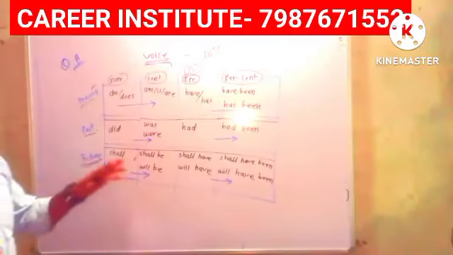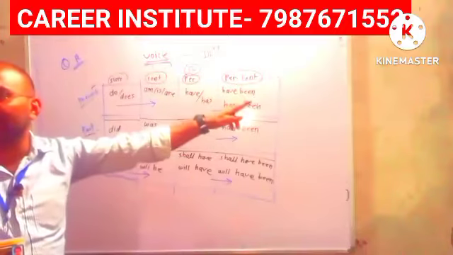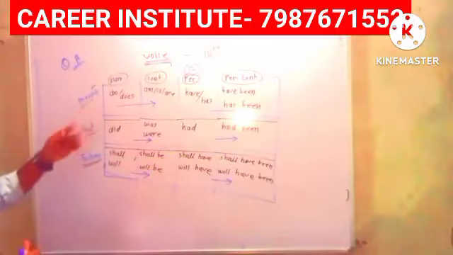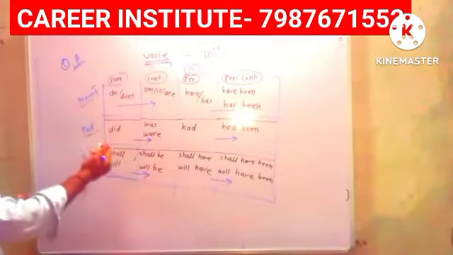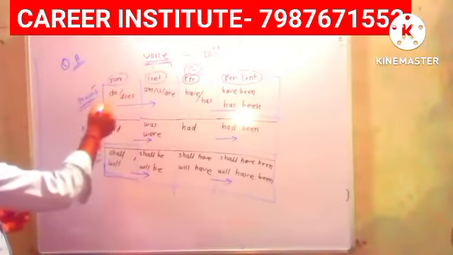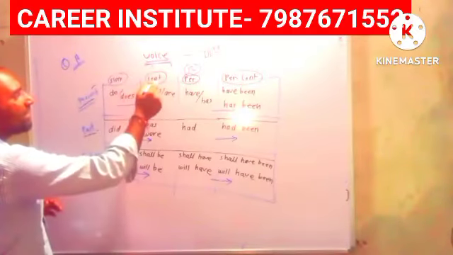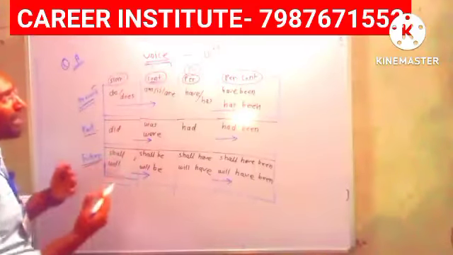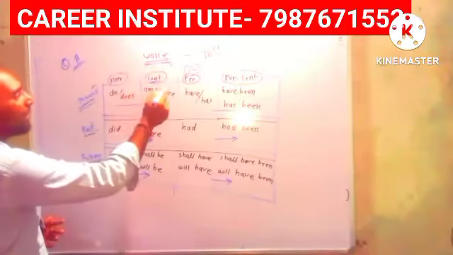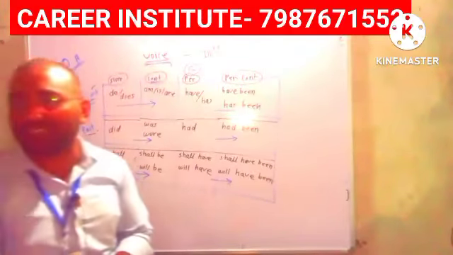We will only have to take the helping verbs. We have no concern with anything else, only the helping verb. If the question is given in active voice in present simple tense, it will get converted into present continuous tense. What do we have to choose from there? Only the helping verb. Just take the helping verb, don't look at anything else.